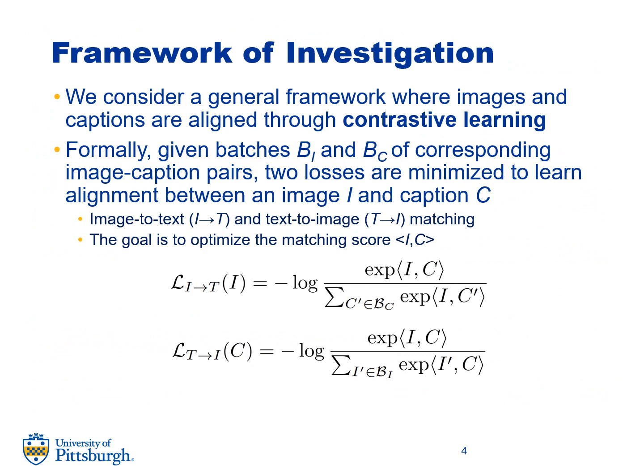Diving into our experimental study, we consider models that learn image-text alignment from image-caption pairs. This is done in a contrastive manner. Formally, assume a batch of images and a batch of captions which have corresponding pairs. Two objectives are optimized: an image-to-text loss that encourages the correct caption to be aligned to an image, and a text-to-image loss that encourages the correct image to be aligned to a caption. These losses in particular optimize the matching score IC.